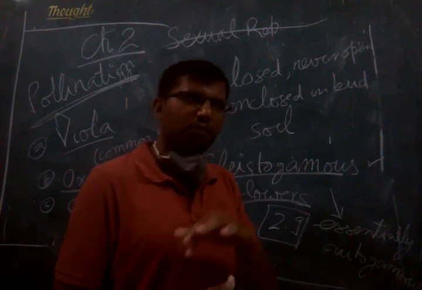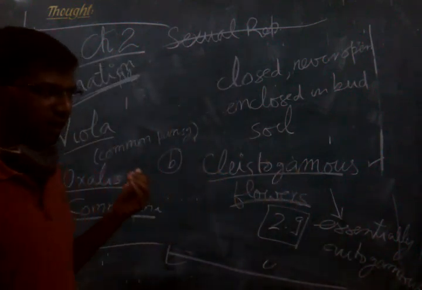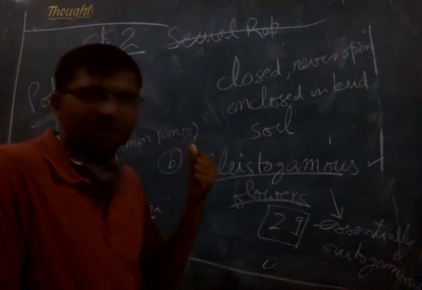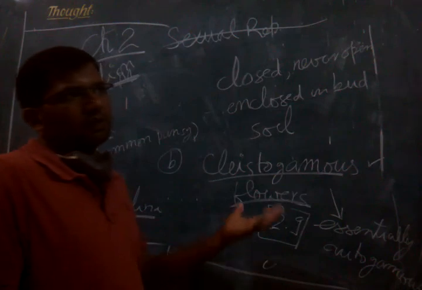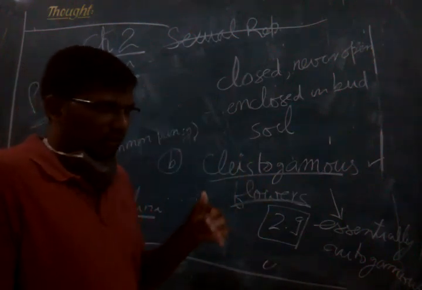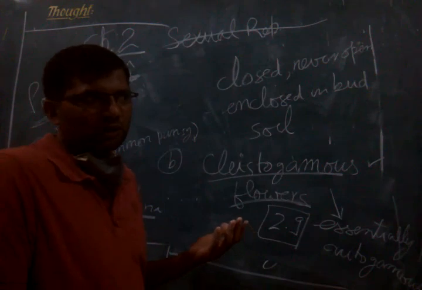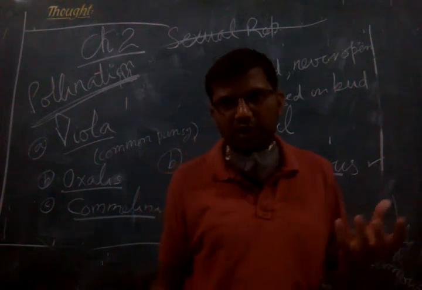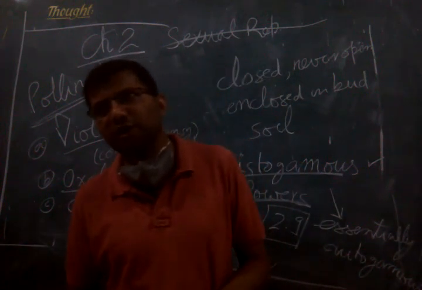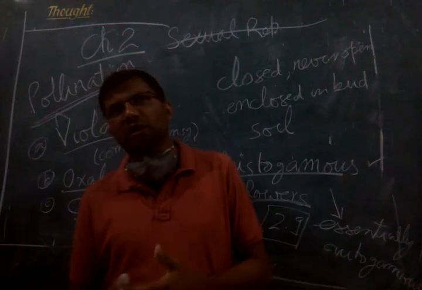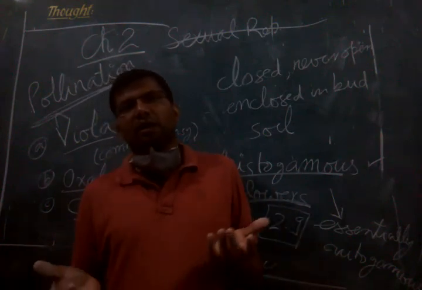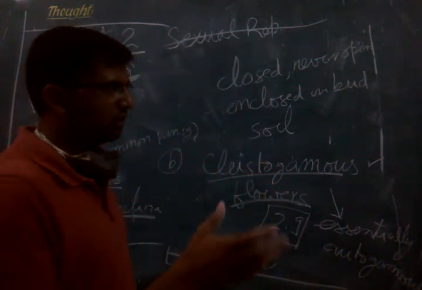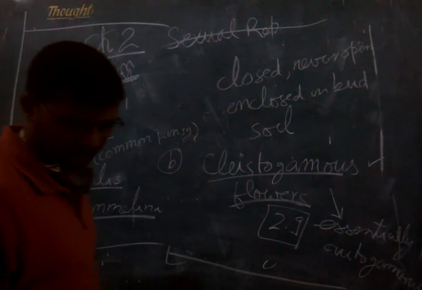It may be made possible by certain abiotic factors, which are physical factors, or by certain living organisms called biotic factors. We will see the different kinds of agents of pollination: abiotic, biotic, wind, water, and different kinds of insects and animals, and how they help in pollination. Those things we will study in the next lecture.